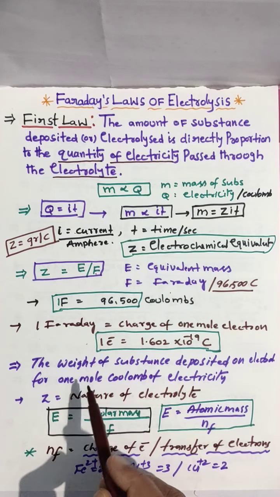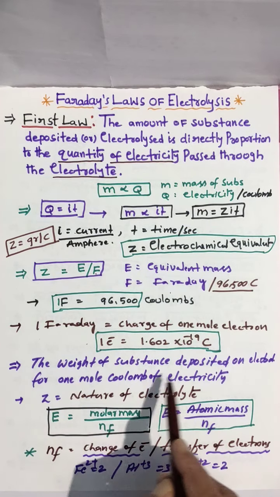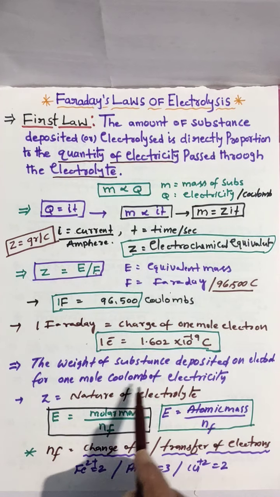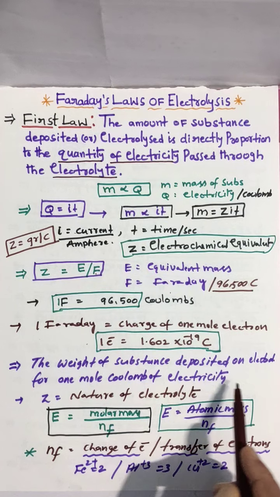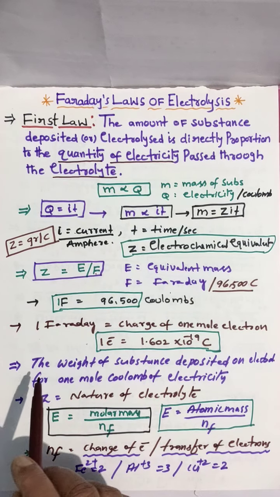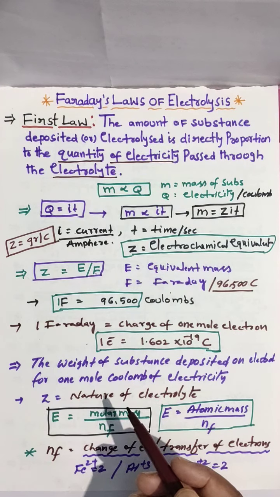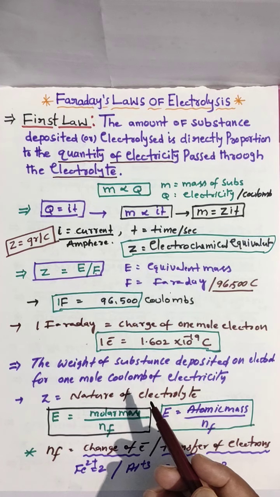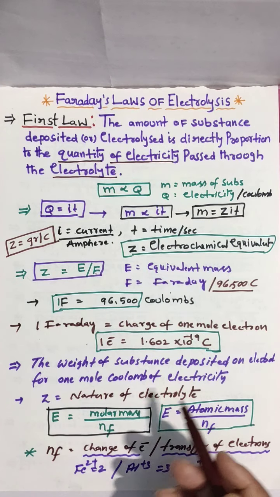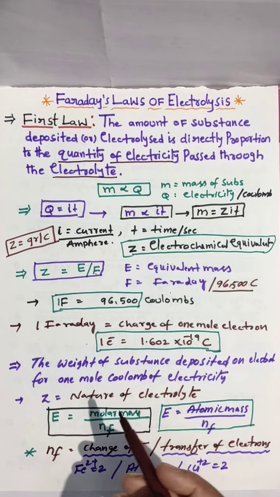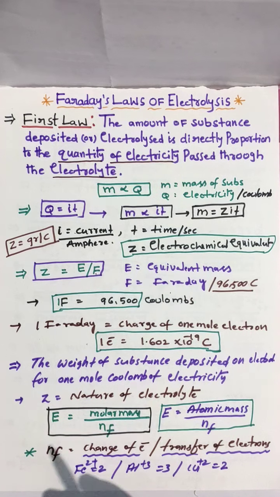Definition: the weight of substance deposited on electrodes for 1 coulomb of electricity passed is called electrochemical equivalent. That means when 1 coulomb of current is passed through the electrolyte, how much substance is deposited, that is the Z value.